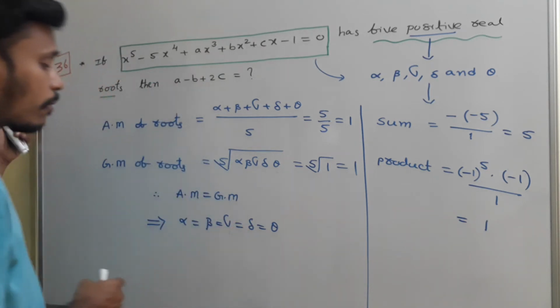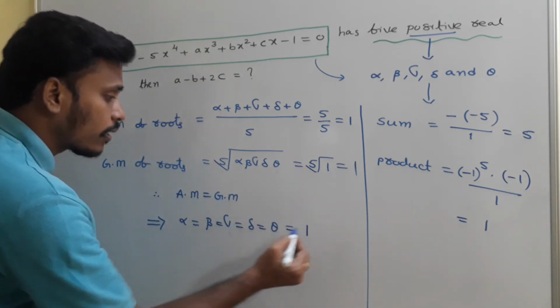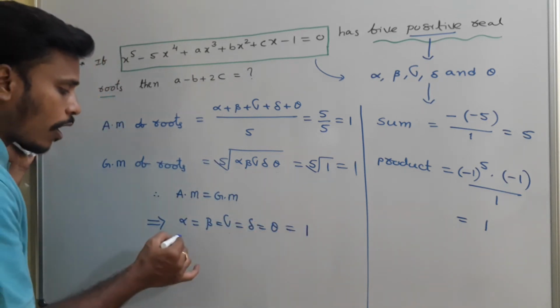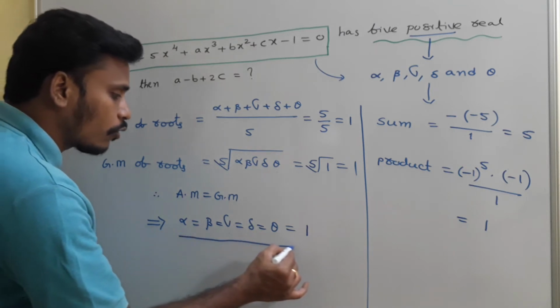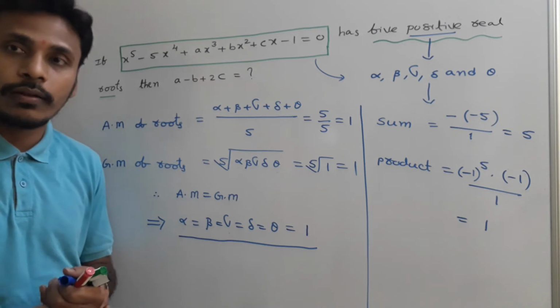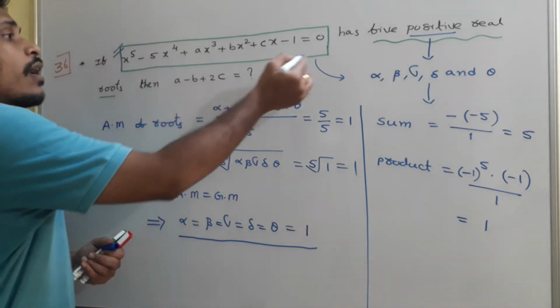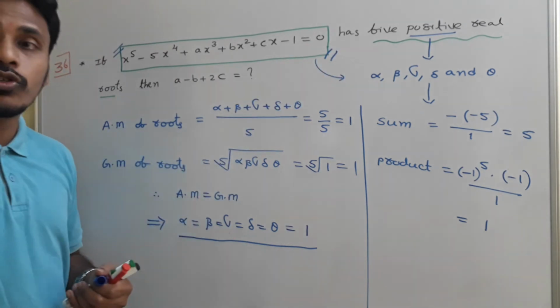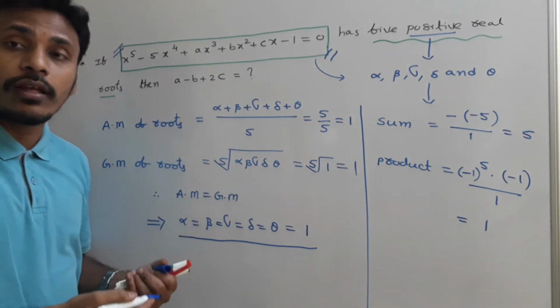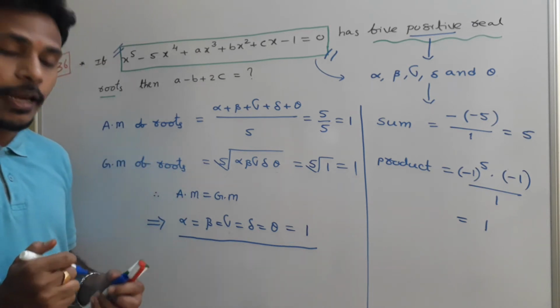So since all those numbers are equal and the sum of the roots is 5, one thing is very clear: every root is 1. So alpha equals beta equals gamma equals delta equals theta equals 1. So finally this particular equation has 5 positive real roots, and all those roots are nothing but 1, 1, 1, 1, 1.